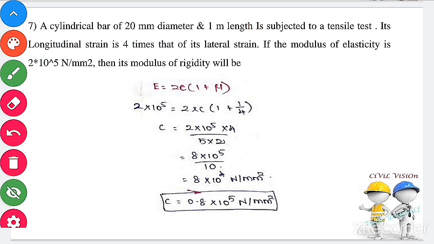Poisson's ratio is nothing but lateral strain to the longitudinal strain. Therefore, mu is 1 by 4. E equals 2 into 10 power 5, and we have to find C, the modulus of rigidity. Substitute the values and finally the modulus of rigidity equals 0.8 into 10 power 5 Newton per mm square. Next question.